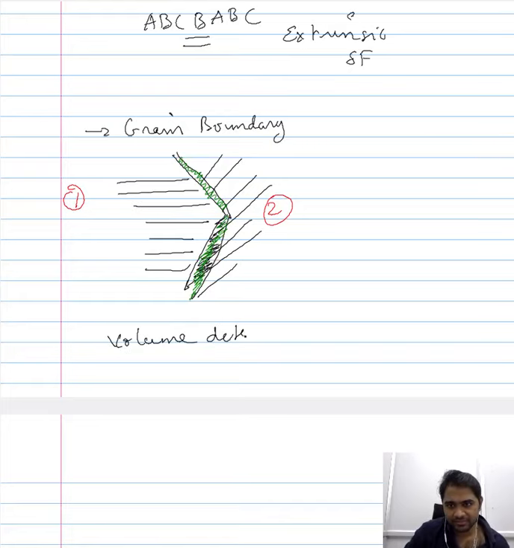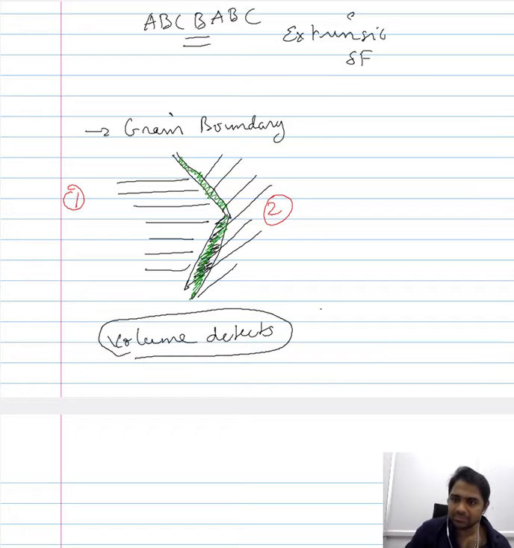So volume defects. Even though these volume defects are a characteristic feature of the microstructure of a material, so these are largely a microstructural feature rather than defects, our definition of a defect is such that any irregularity or any imperfection in the regular arrangement of the atoms, we call that a defect. Since our definition is so general, the precipitations that we observe in a single phase system, we call that a volume defect.